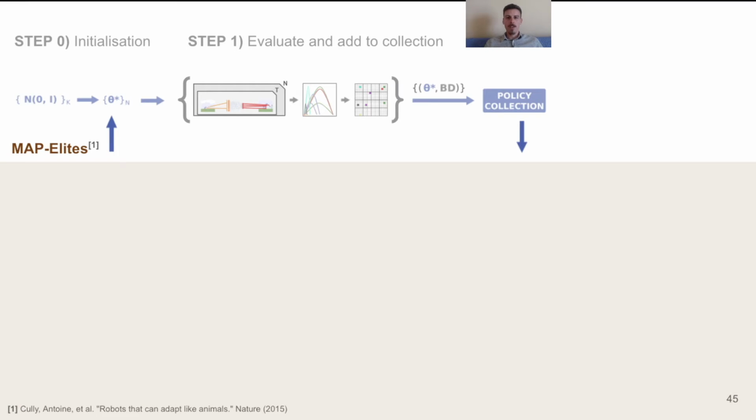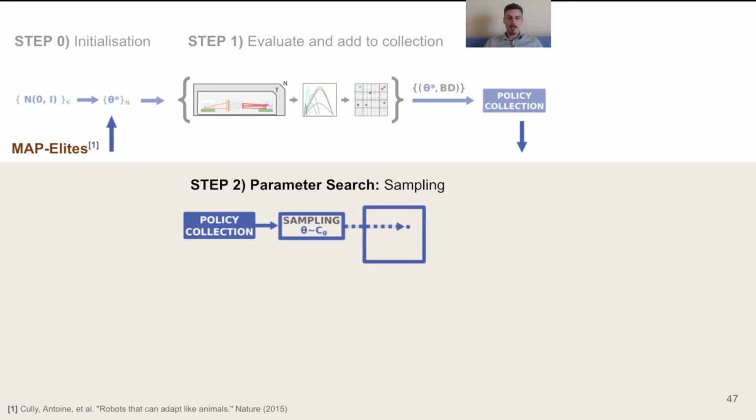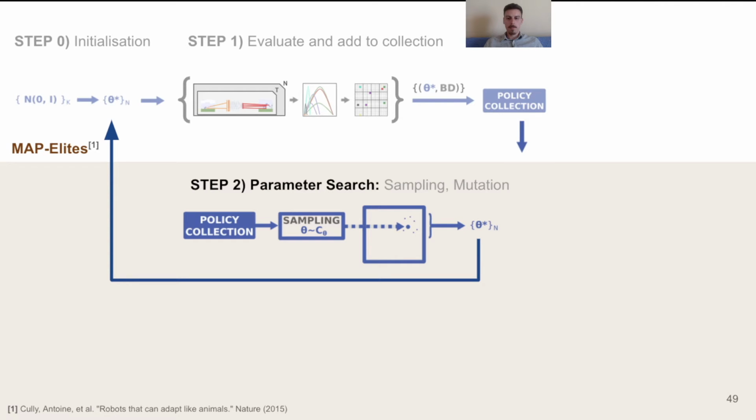Here is an example of how this block is implemented in the MAP-Elites algorithm. The second step is to perform the parameter search, which includes sampling solutions from the policy collection and applying a mutation, which is typically Gaussian noise, and then using the newly generated policy parameterizations, which are then evaluated and possibly added to the collection.